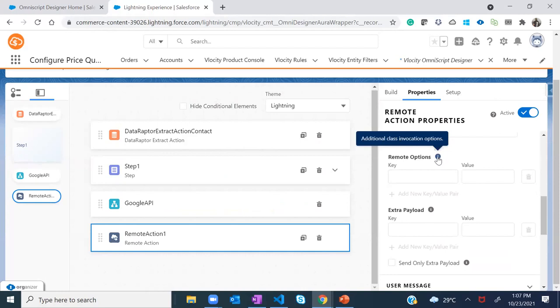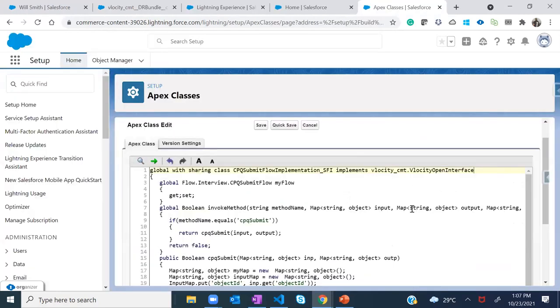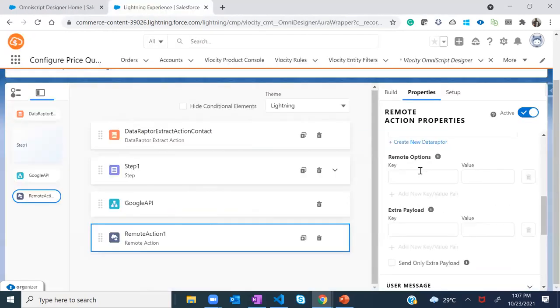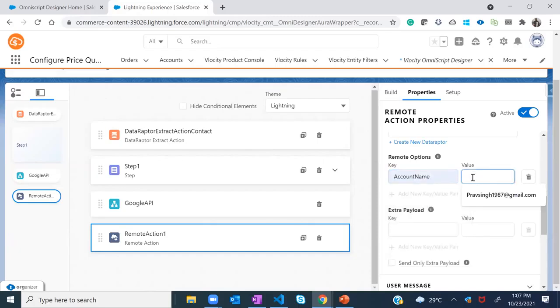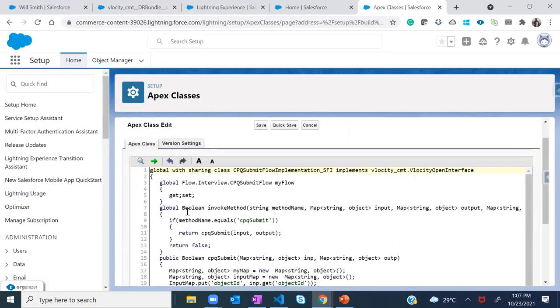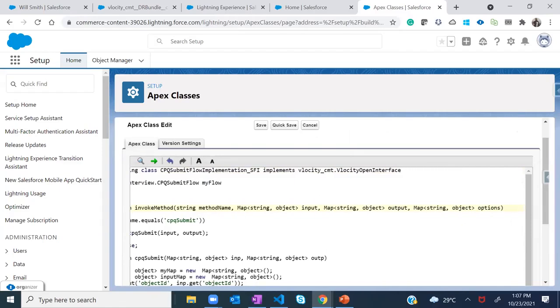Now the important part here is the remote options, right? What are remote options? These are basically input parameters which you'll have to pass. Let's say you want to pass something like an account name or anything else. You can always pass it from here, and that would be received using this invoke method. You can receive your input, and you can fetch your output, so there's a map for that.